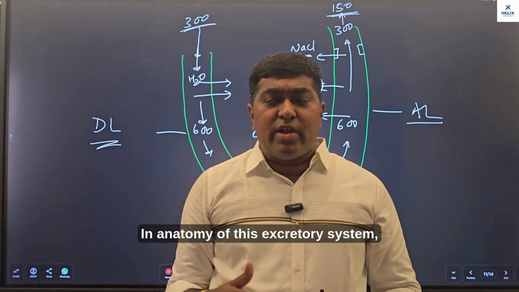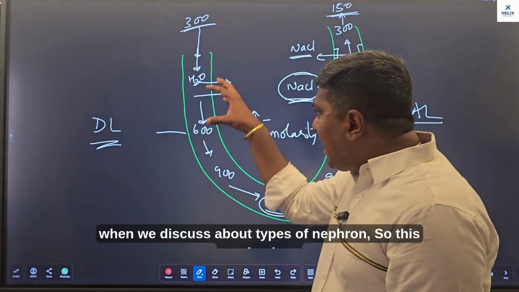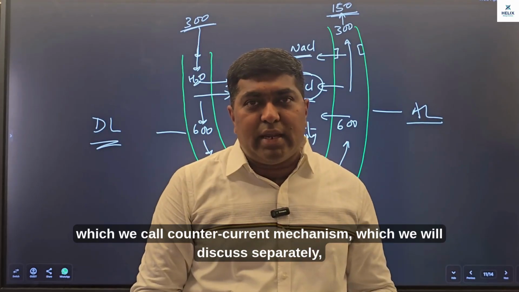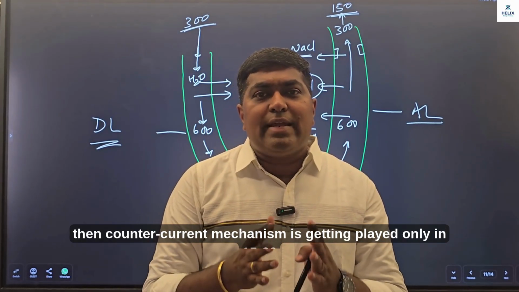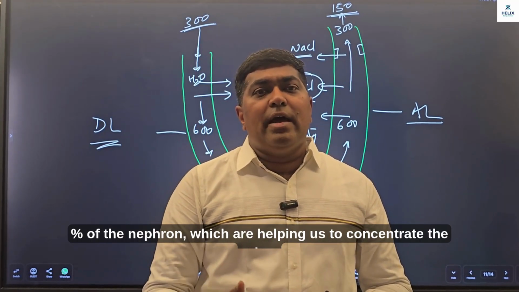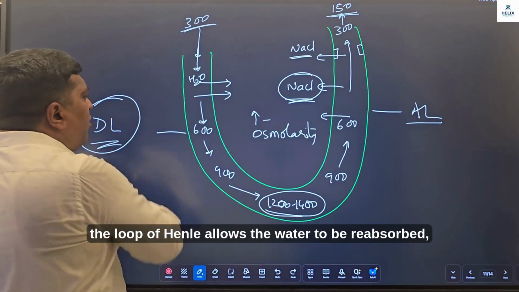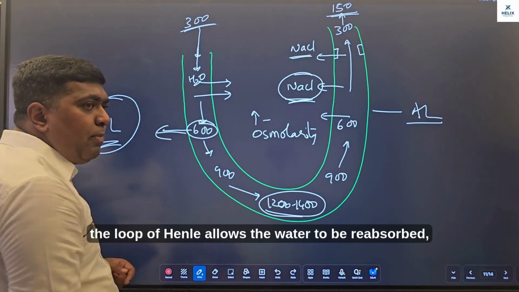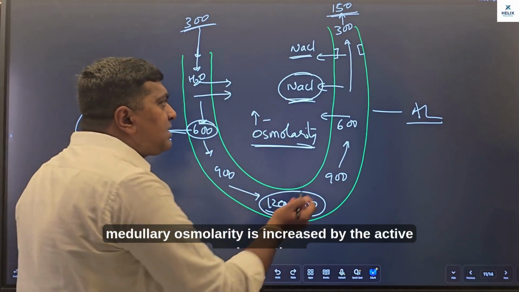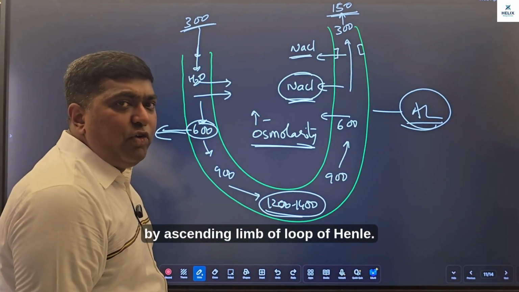In anatomy of this excretory system, when we discuss about types of nephron, we come across this. So this mechanism, which we call counter current mechanism, which we will discuss separately, is getting played only in 15 to 20% of the nephron, which are helping us to concentrate the urine. So this is how descending limb of the loop of Henle allows the water to be reabsorbed, provided interstitial medullary osmolarity is increased by the active reabsorption by ascending limb of loop of Henle.